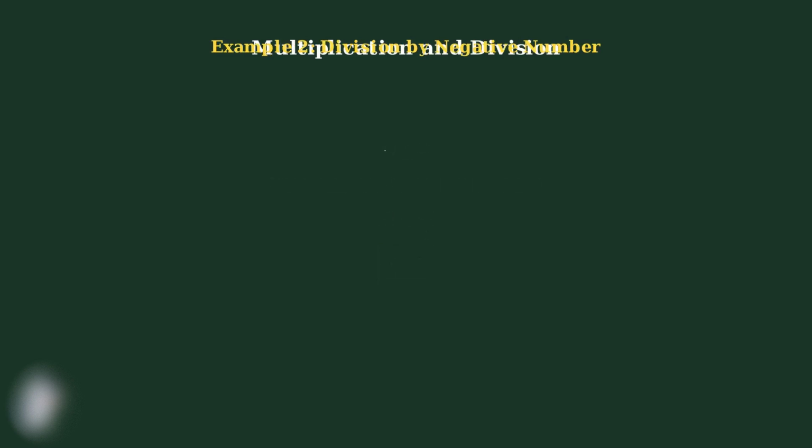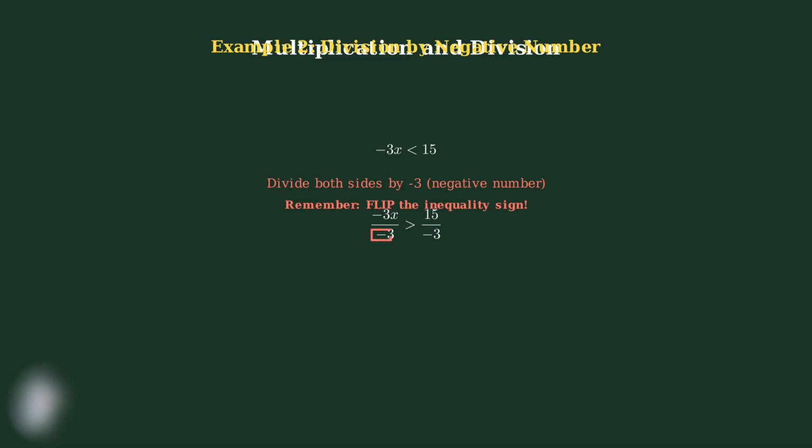Now for our second example. Solve negative 3x less than 15. To isolate x, we divide both sides by negative 3. Since we're dividing by a negative number, we must flip the inequality sign. We divide both sides by negative 3 and flip the less than sign to greater than. This gives us x greater than negative 5. The key step was remembering to flip the inequality sign when dividing by the negative number.